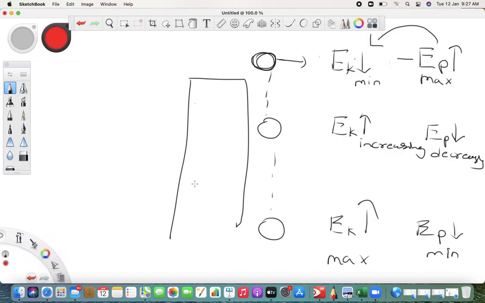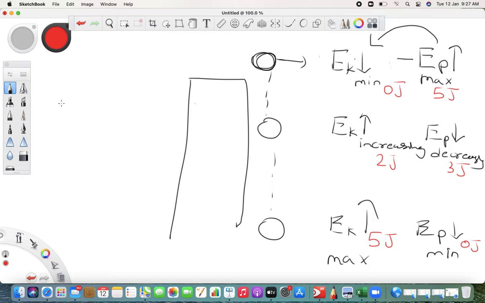Let me give you an example. Let's say this is 5 joule, so here it is 0 joule. Slowly, as I said, it increases. So this will become, let's say, 2 joule, this will become 3 joule. And finally, when it reaches the bottom, this will become 5 joule and this will become 0. So this signifies that potential energy is slowly converted into kinetic energy, and as one decreases, the other increases.